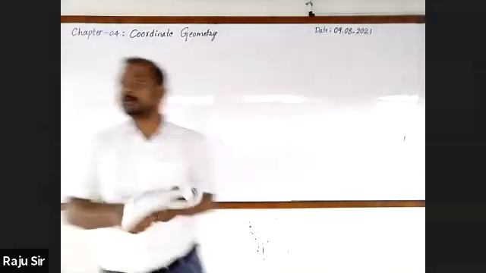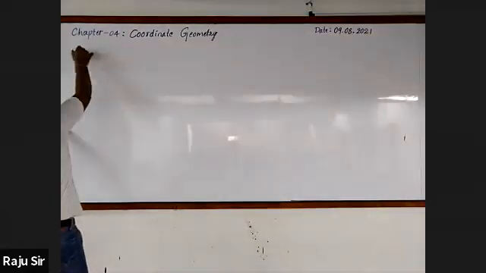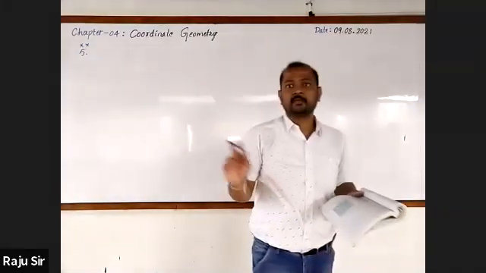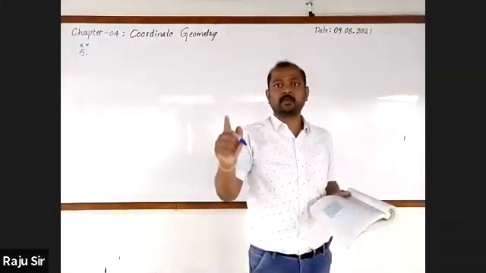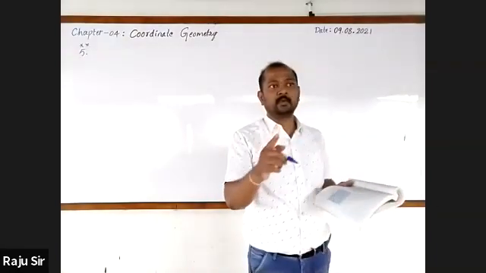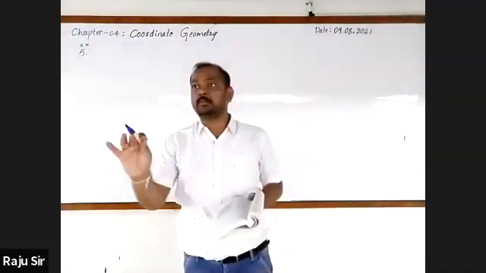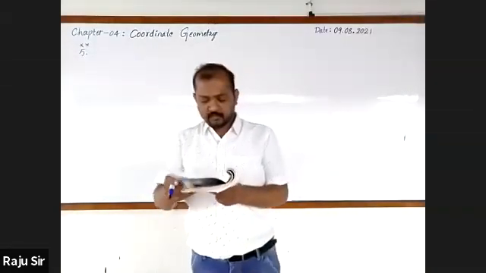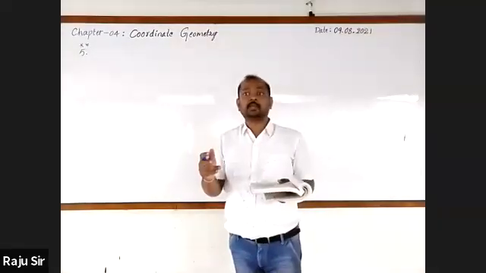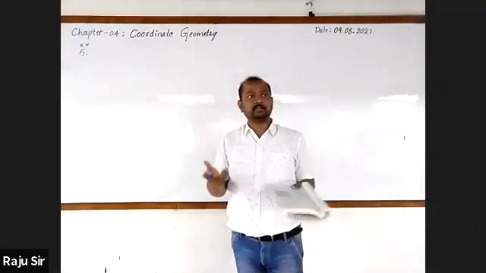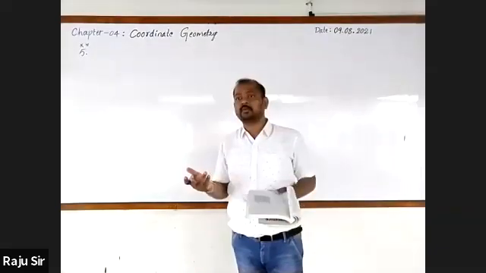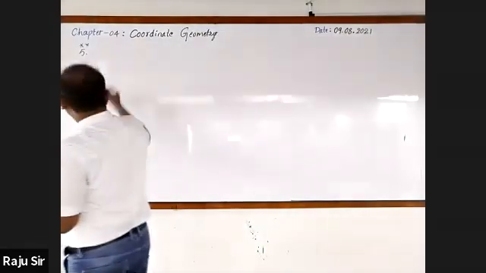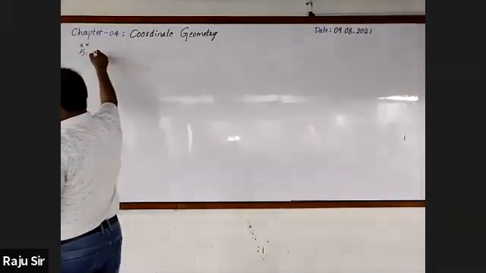Fourth type. Question number 5. First type was finding the distance between the points. Second one was finding the relationship. Third one was finding the unknown term, whether it may be abscissa or ordinate. Now, fourth one, you are going to find out the point on x-axis. Even they may give a point on y-axis also.